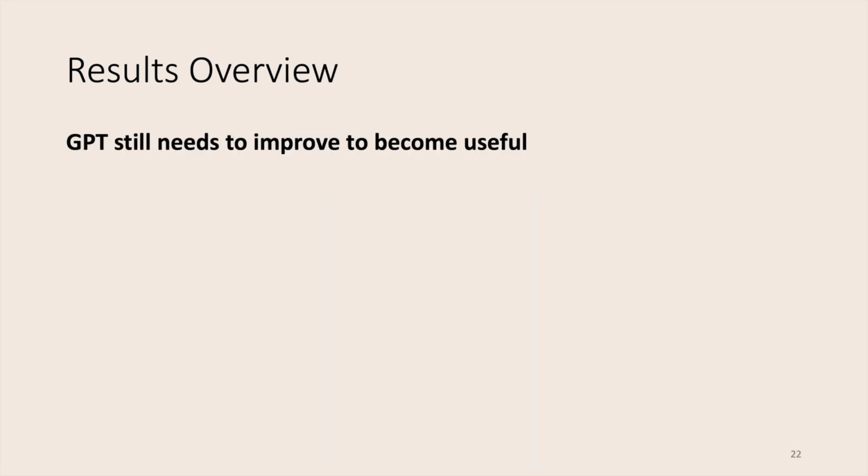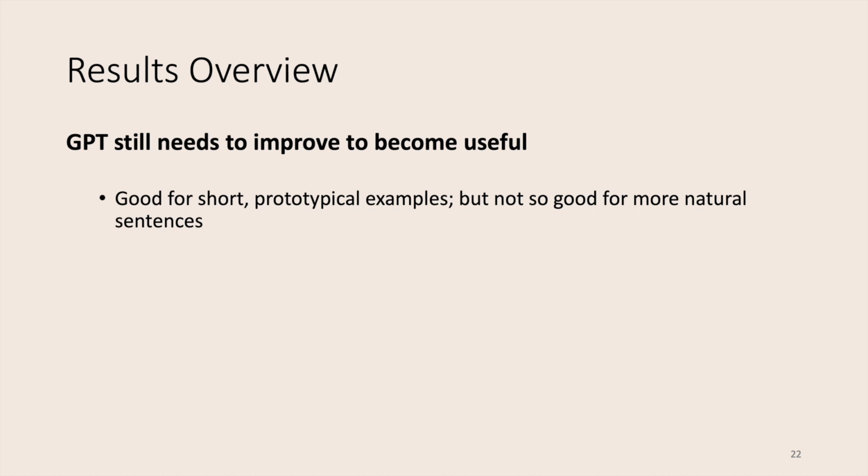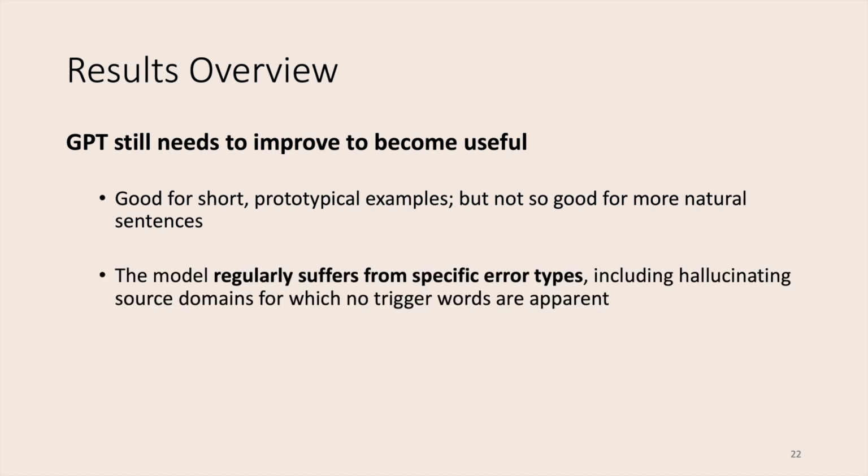And we also saw that GPT still needs to improve to become useful in this domain, with it being good for short prototypical examples, but not really so great for more natural sentences. The model still regularly suffers from specific error types, including hallucinating source domains for which no trigger words are apparent.